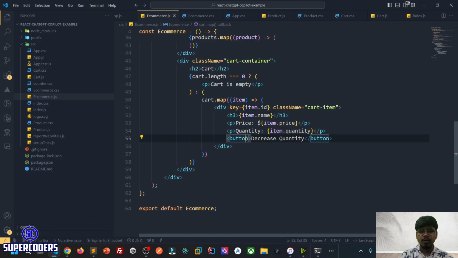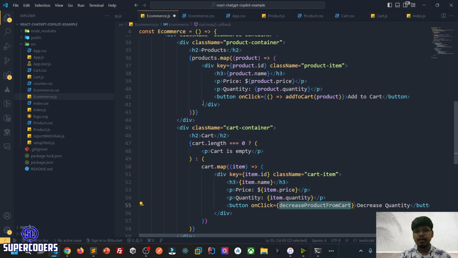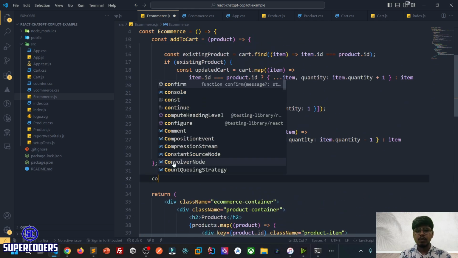So I'm going to complete this method. So here also Copilot will work. Copilot gives me some suggestion. Let's see. On click. Now it will give some method. So decrease product from cart. Just copy this and create a method. Const.